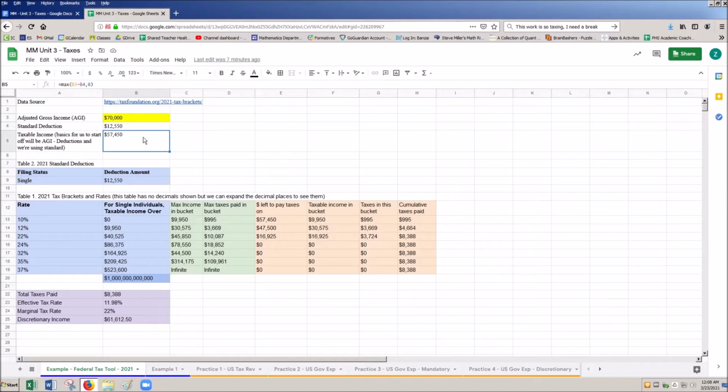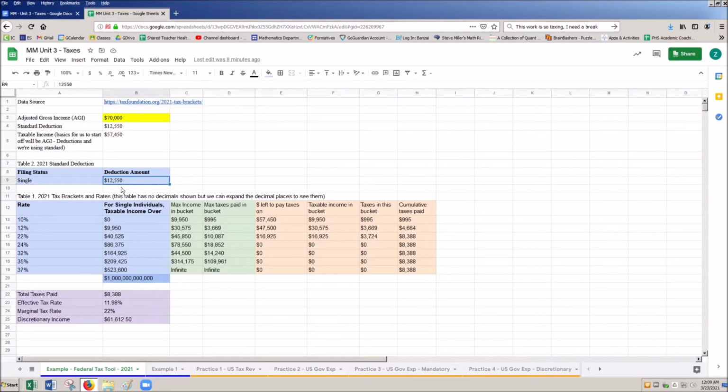There are, again, some nuances and different things we could get into details on, but we're just going to keep it at a surface level, and this covers the majority of people anyways. The taxable amount with the deduction taken out is just part of what we have for tax brackets. So the government basically says, if you make between this much and this much, you'll be taxed at this rate, and you get a standard deduction. So that's what this is coming from. There's no rhyme or reason for this $12,550 other than, obviously there's some reason behind it, but that's where it's coming from: government tables within the IRS.